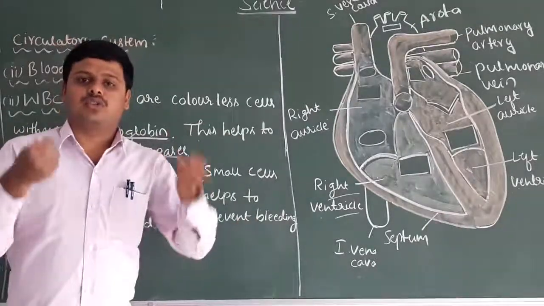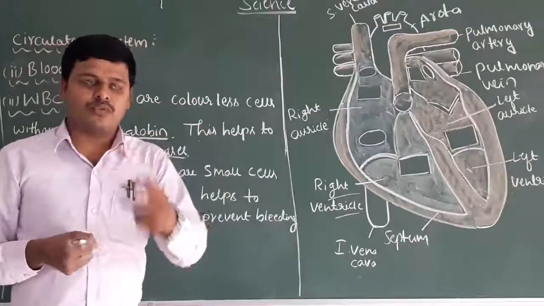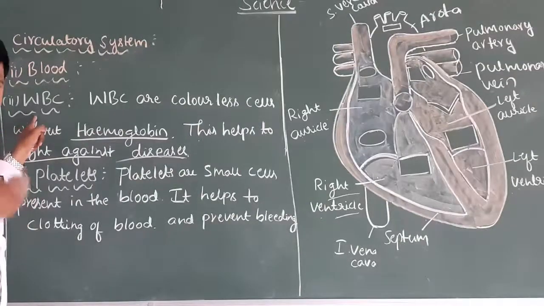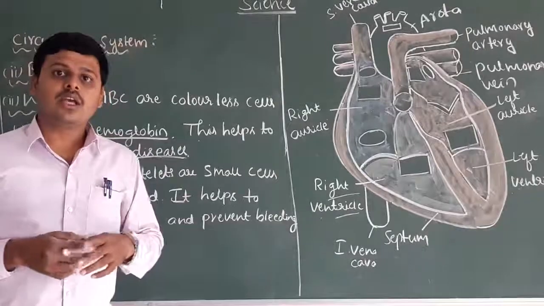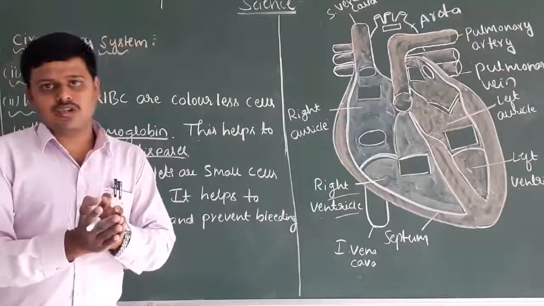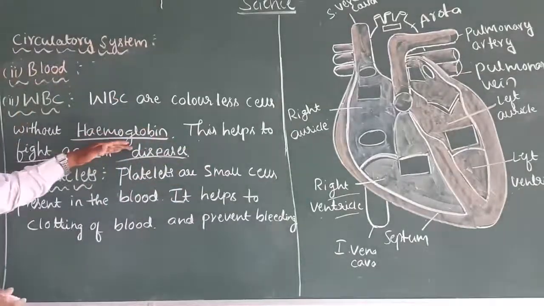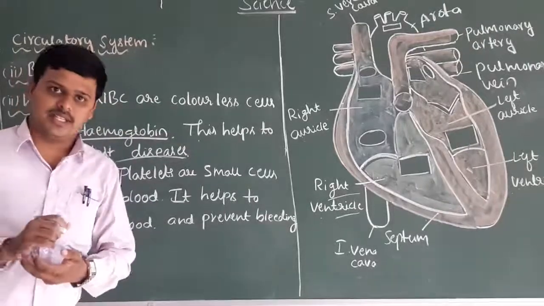This killing of disease causing agents happens because of the white blood cells present in our body. They help kill foreign bodies, and hence the WBC plays a major role in protecting our body from various kinds of diseases.